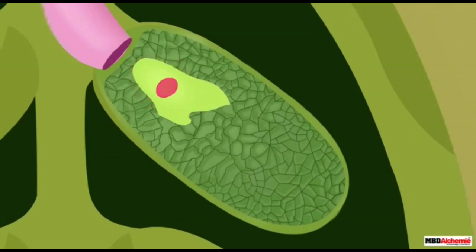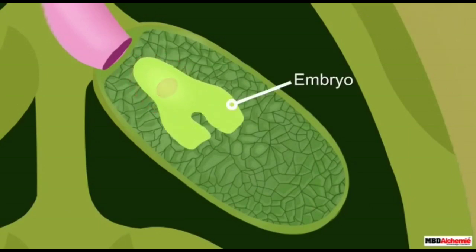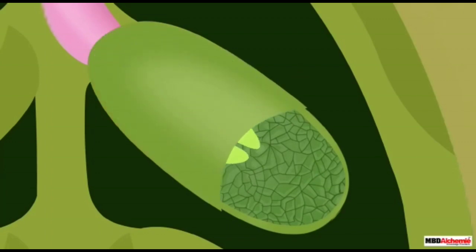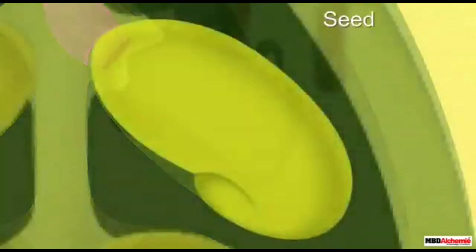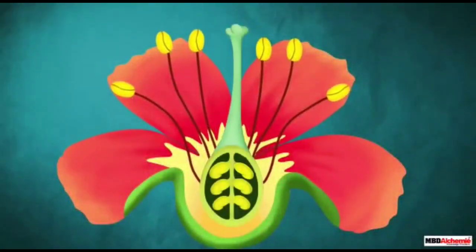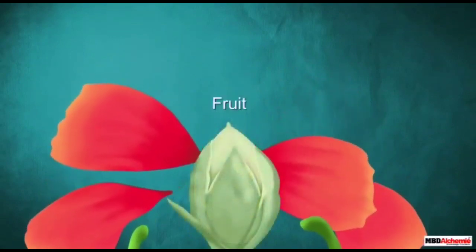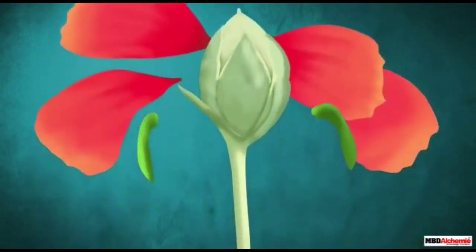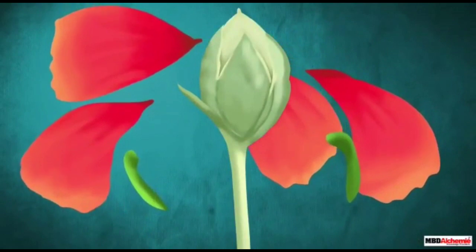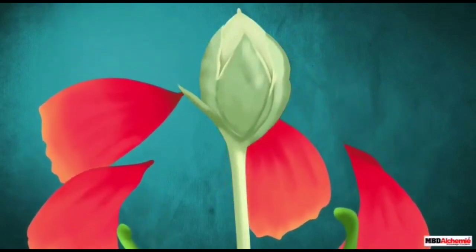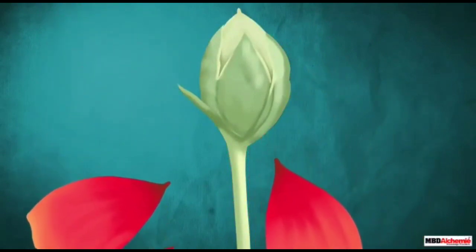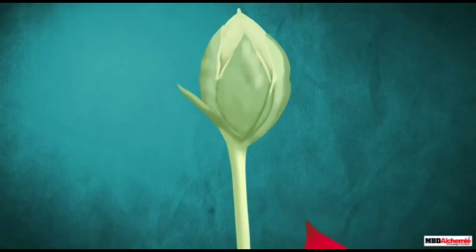The embryo is developed through various processes in which various cells are produced, and the ovule is hardened and known as the seed, whereas the ovary becomes the ripened part of the flower, the fruit, and the rest of the petals and sepals fall off. Now the seed is the ovule, and the ripened fruit is the ovary.